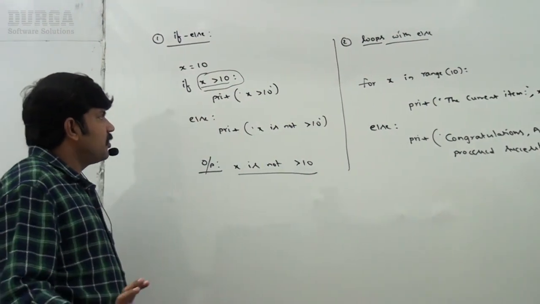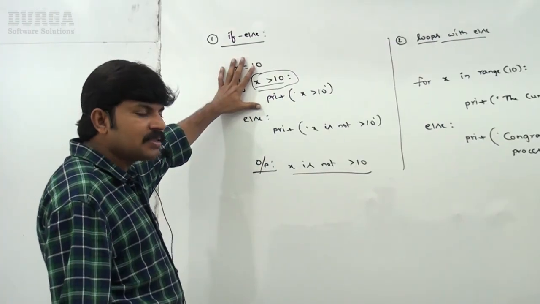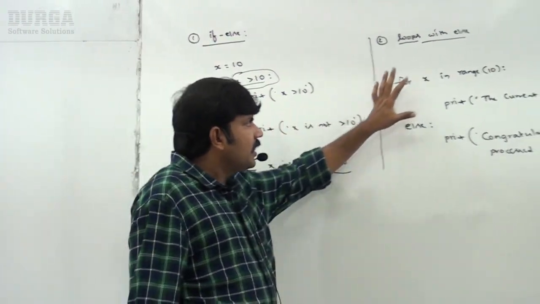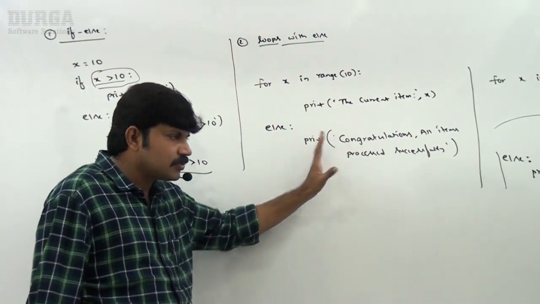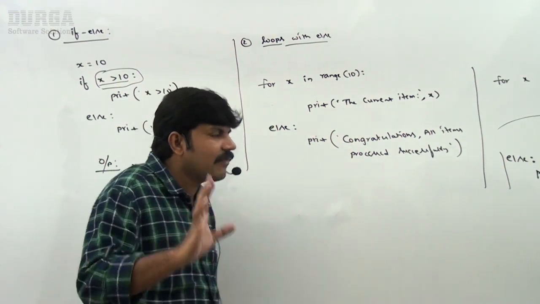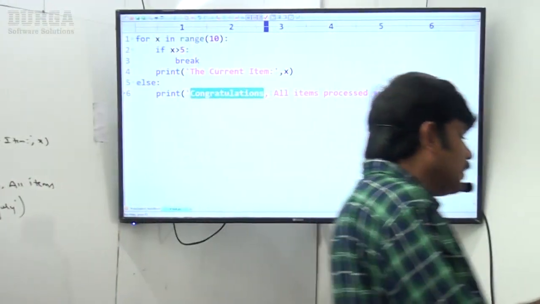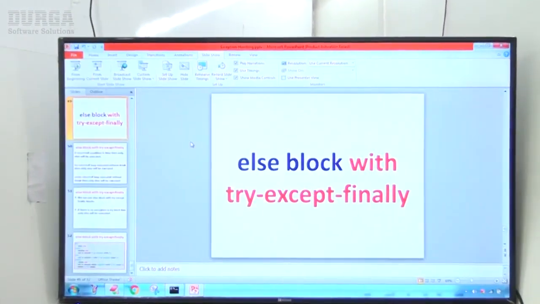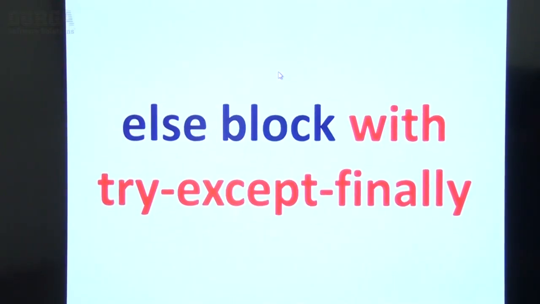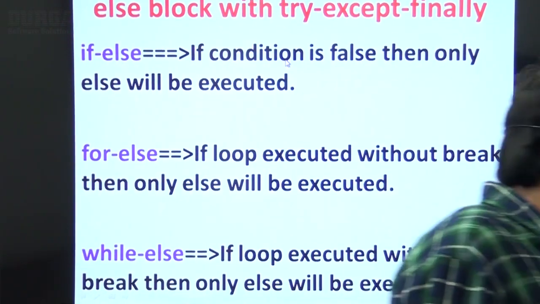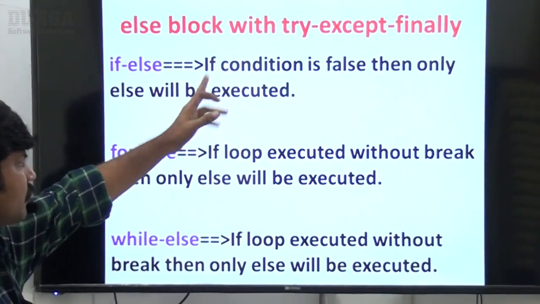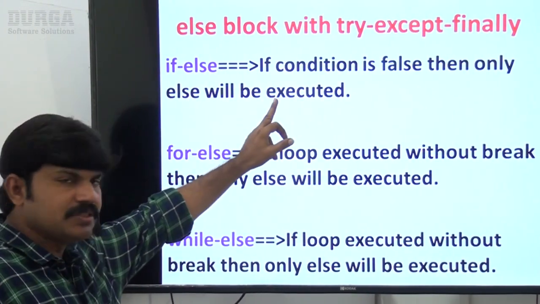Now take very special care, sir. With if else, when is else going to execute, and next with loops, when is the else part going to execute? Just have a look once, sir. Observe carefully. Whatever I covered up to here is the else block. With if else, if the condition is false, then only else will be executed.